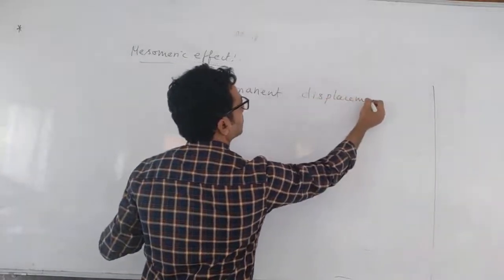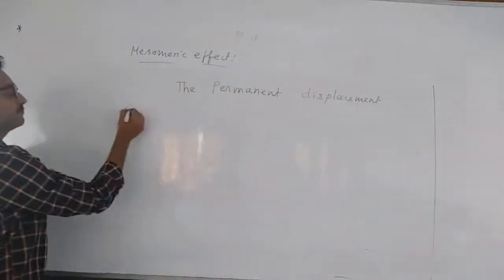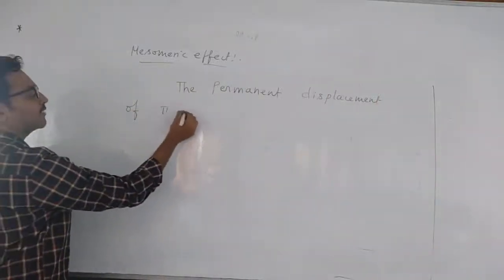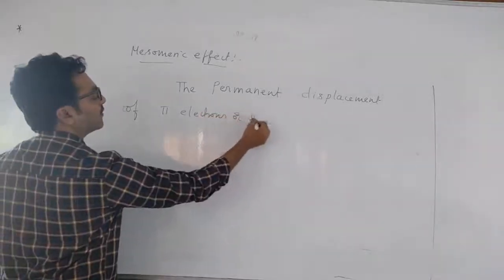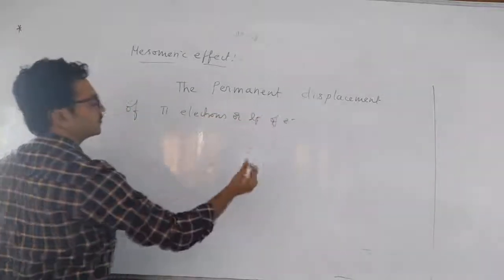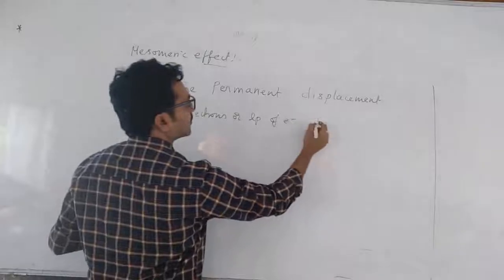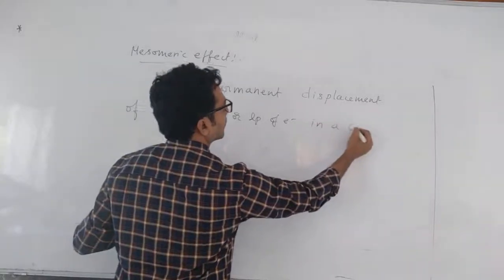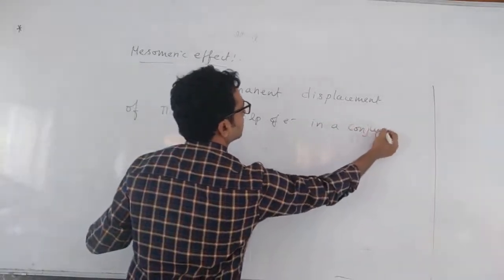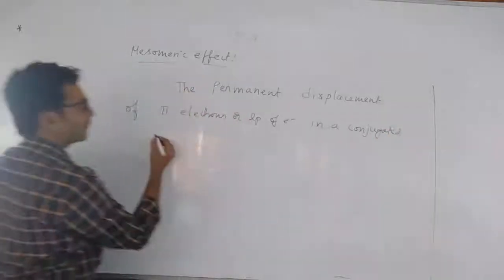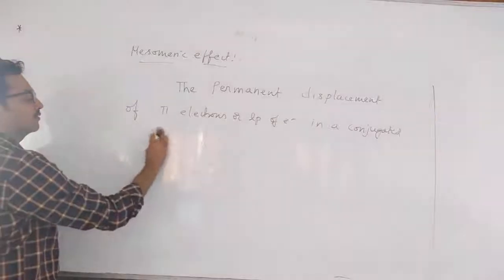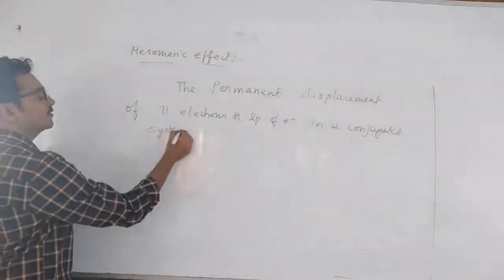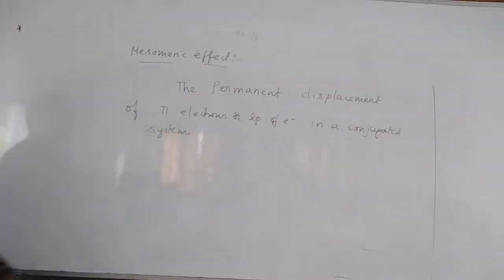The permanent displacement of pi electrons or lone pair of electrons in a conjugated system is called mesomeric effect. It means generally it takes place in a conjugated system.